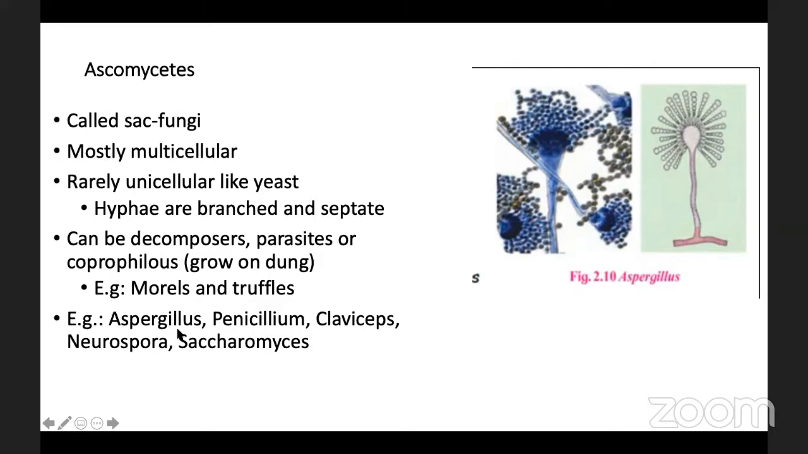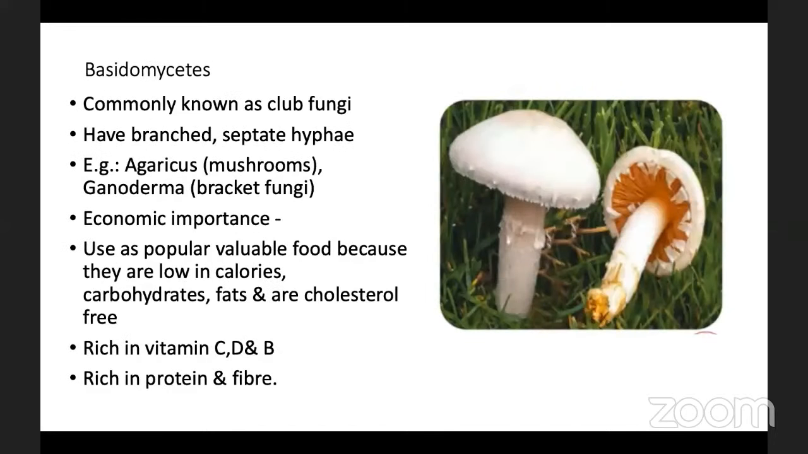Here are some examples, that is Aspergillus, Penicillium, Claviceps, Neurospora, and Saccharomyces. Here is a photograph of Aspergillus fungi. See, this is the hyphae and the sporangium. And these are the spores which are arranged in the form of a chain. These are called conidia. So asexual reproduction is through these conidia.